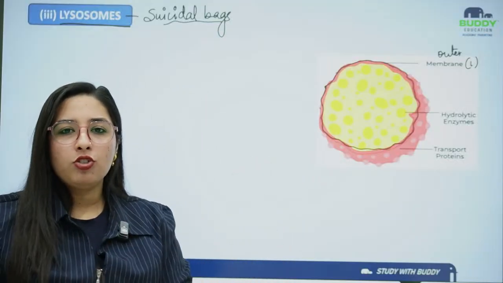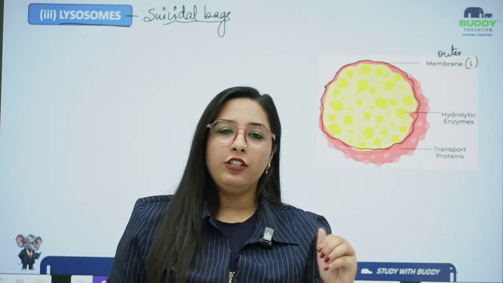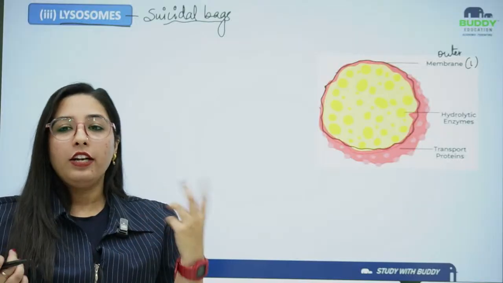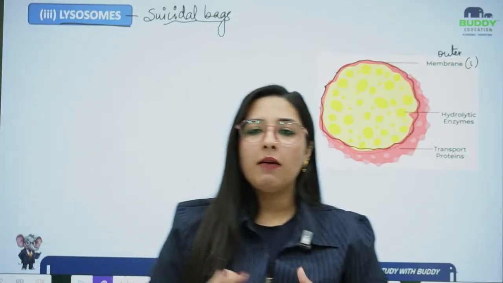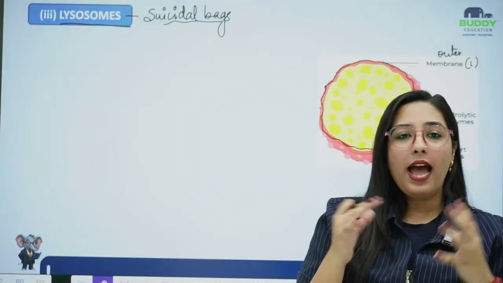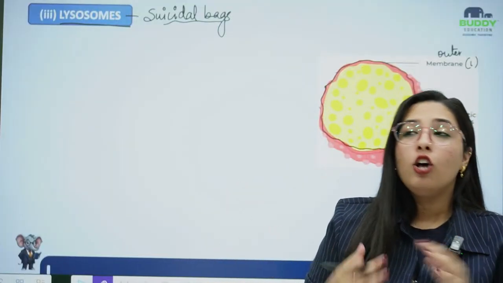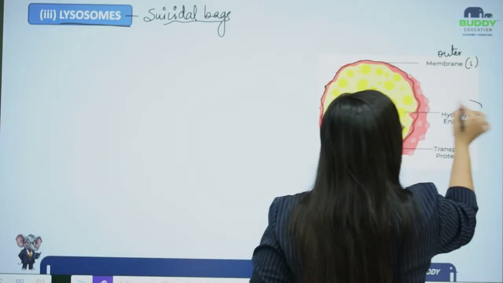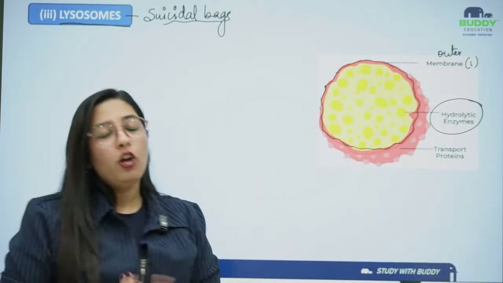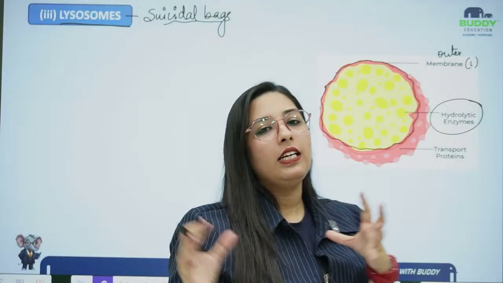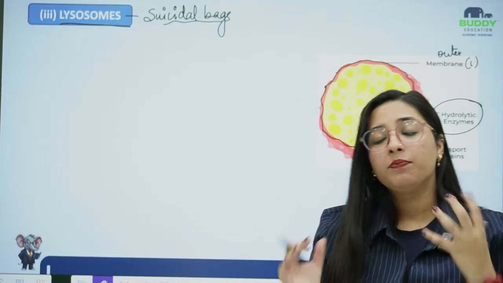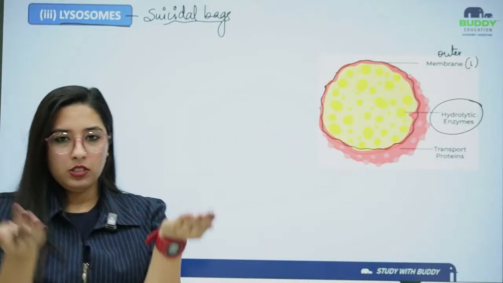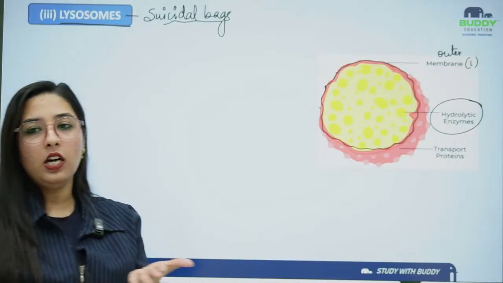So there should be something to destroy. Obviously, if I want to kill something, I should have a murder weapon, a poison, a knife to stab, a gun to shoot. I need at least something to kill or damage some other person or thing. That damaging or killing is done by a specialized enzyme known as hydrolytic enzyme. So the lysosome consists of hydrolytic enzymes, which act upon specialized compounds and destroy them.